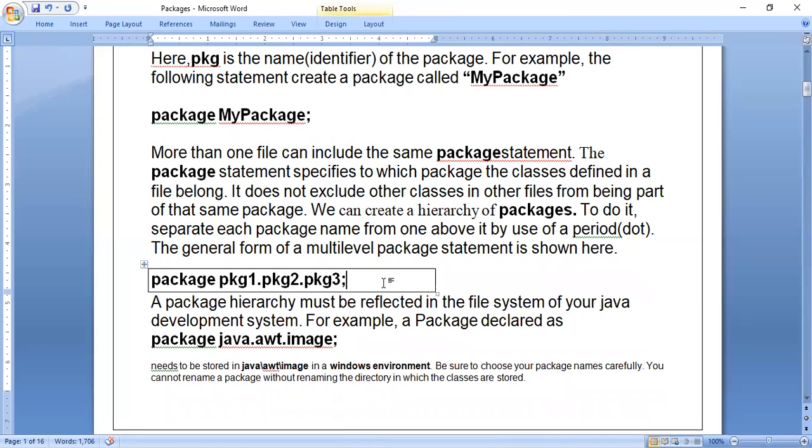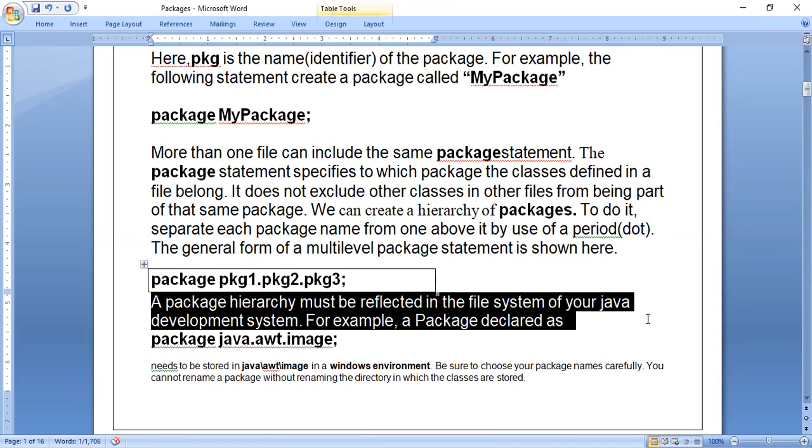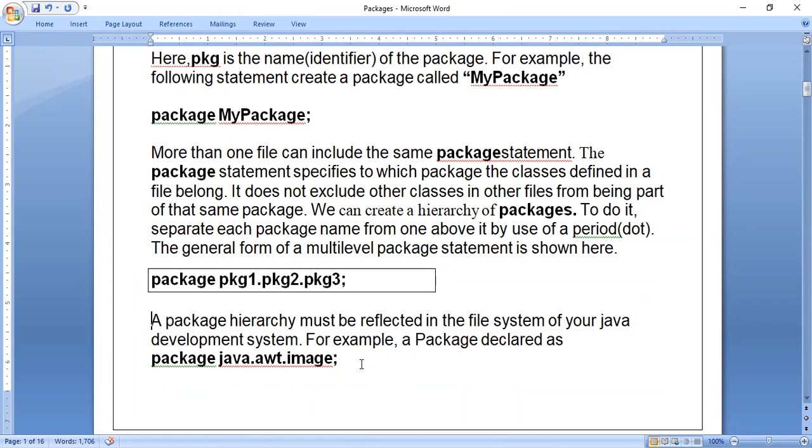In that case, what do you have to do? You have to write like this: package pkg1.pkg2.pkg3, where pkg1 is a directory, that is a folder, pkg2 is also a directory, and pkg3 is also a directory. If you are creating a folder within a folder, you have to mention it like this. The package hierarchy must be reflected in the file system of your Java development system. Whenever you are creating multiple folders, you should be very careful, because in the Java file also you have to mention it.